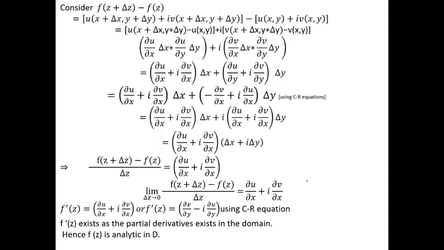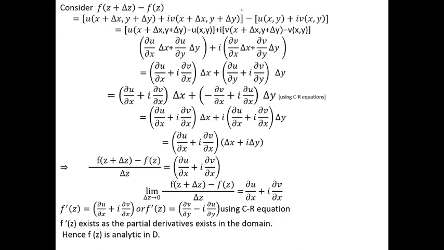Now consider f(z + Δz) - f(z). Substitute the values of f(z + Δz) and f(z). We know that f(z) is u + iv, and f(z + Δz) means small changes in x and also y. That is u(x + Δx, y + Δy) + i v(x + Δx, y + Δy), minus f(z), whose value is u(x, y) + i v(x, y).